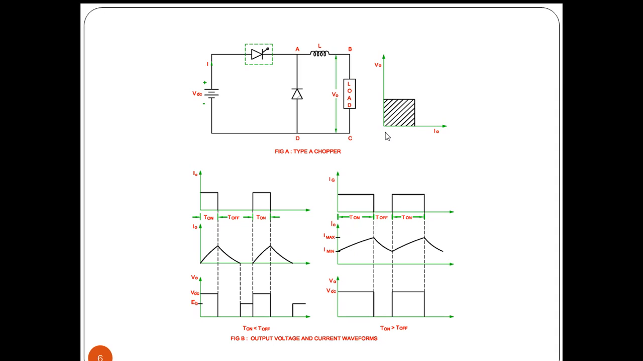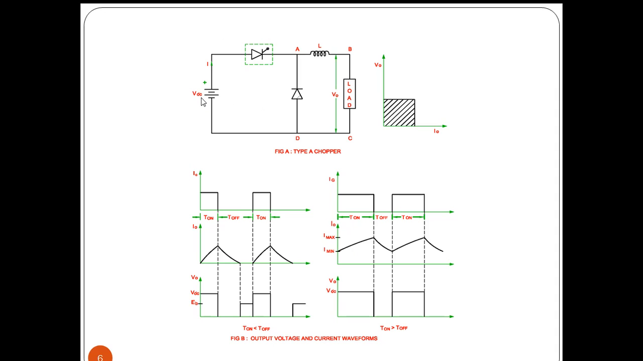This is a waveform representation for class A chopper. We are going to discuss the operation of the chopper. First of all, we need to focus mainly on two modes. Whenever the chopper is on, how the circuit will behave, and we will also discuss when the chopper is off, how the circuit will behave. If you understand these two modes, then the circuit operation will be easier.